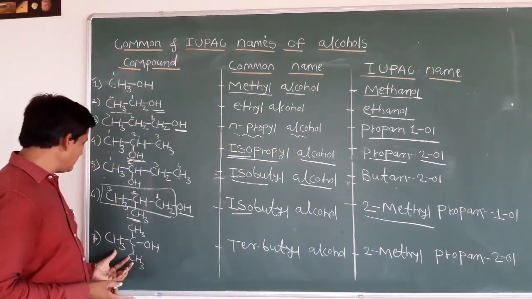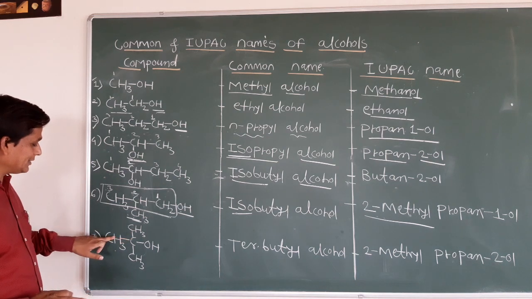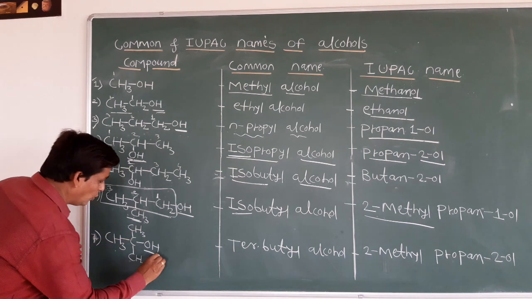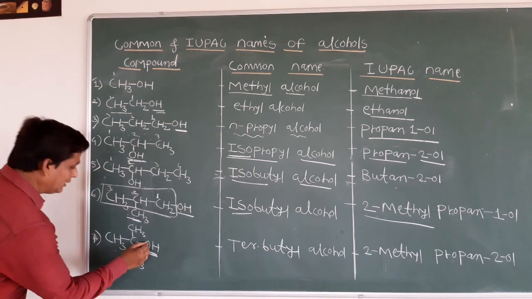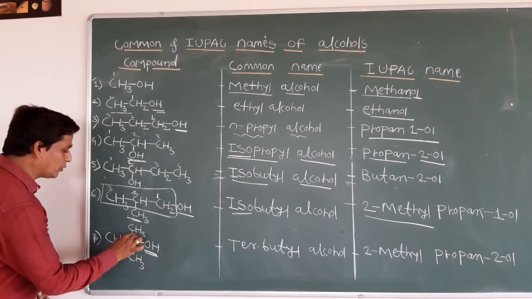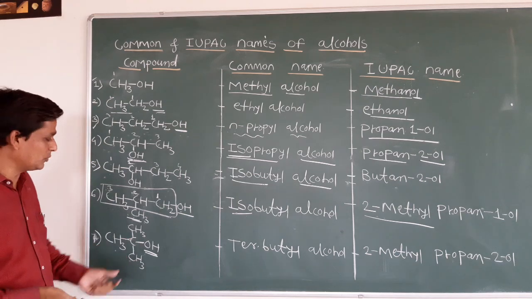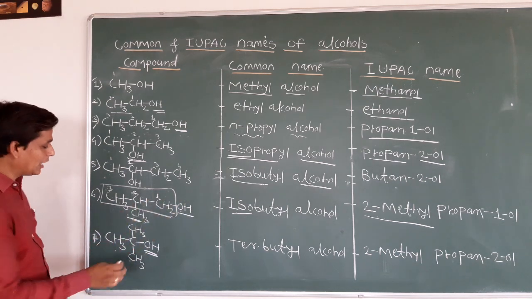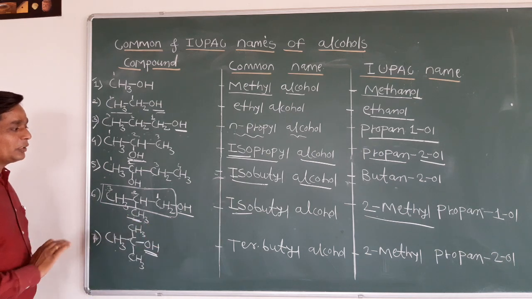Okay. So next example. This is tertiary butyl alcohol. CH3C, CH3, CH3, and here OH. The common name is what? When this OH group is attached on this central carbon, and this central carbon is attached to another 3 carbon, it is a tertiary group. Already we studied in classification also. This is tertiary butyl alcohol. Total 4 carbon is there. We can say it is a butyl group. But what about the IUPAC name?